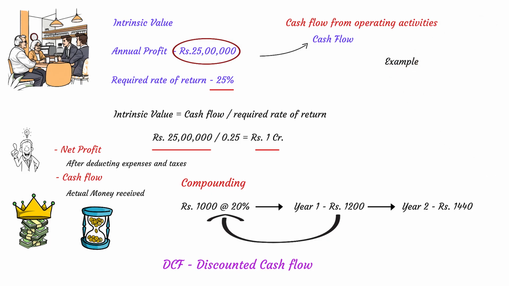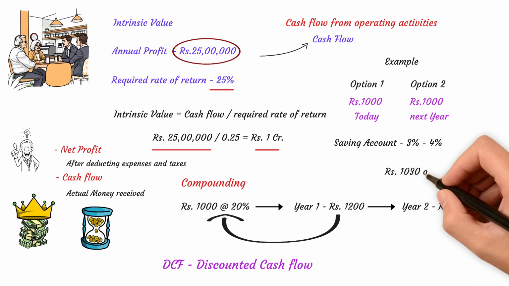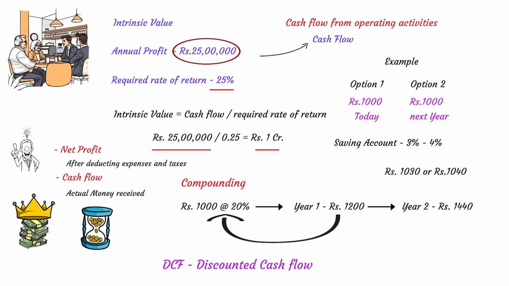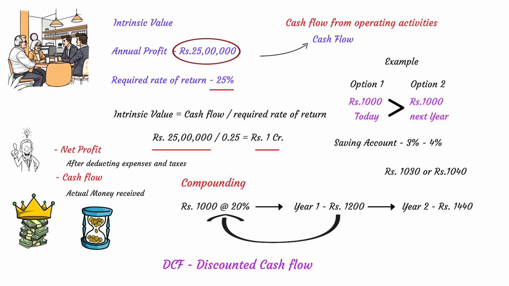Here is a simple example. If I offer you two options, take 1000 rupees today or take 1000 rupees next year, you would choose option 1 because even if you put 1000 rupees in a savings account, you would earn 3 to 4% interest, turning it into 1030 or 1040 by next year. So the key takeaway is the intrinsic value of rupees 1000 received next year is lesser than the intrinsic value of rupees 1000 received today. That is the foundation of discounted cash flow, valuing future earnings based on today's money.